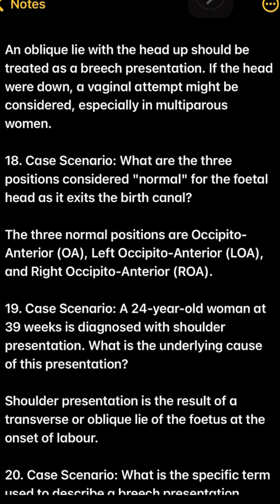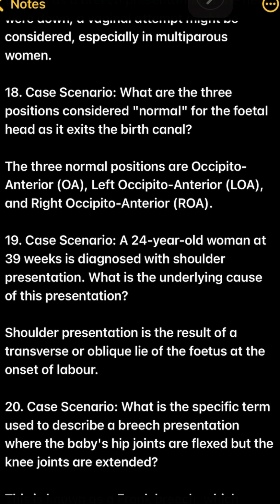18. Case scenario. What are the 3 positions considered normal for the fetal head as it exits the birth canal? The 3 normal positions are occipito-anterior, OA, left occipito-anterior, LOA, and right occipito-anterior, ROA.